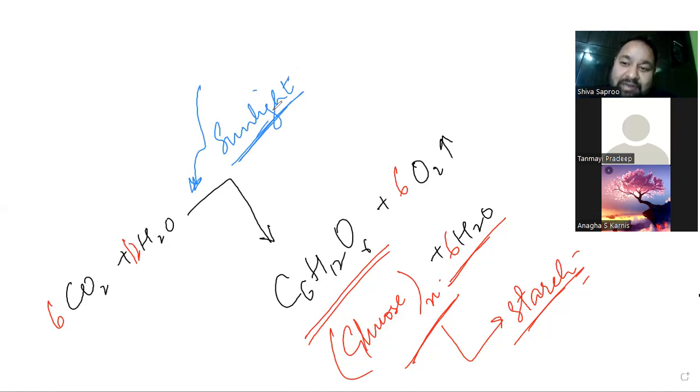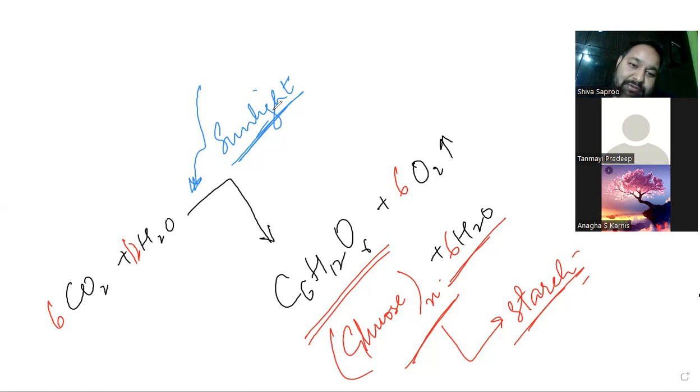Starch is basically a polysaccharide, right? So it has to be like thousands of molecules of glucose. Oh, polymer. A glucose polymer, yeah, we can say that. Even cellulose is a polymer of glucose, but we cannot break it in our body. That's why it's not giving us energy, it's the roughage.